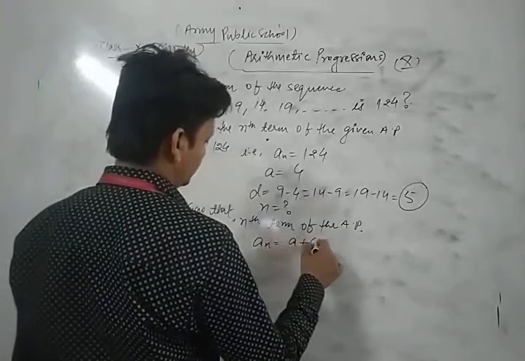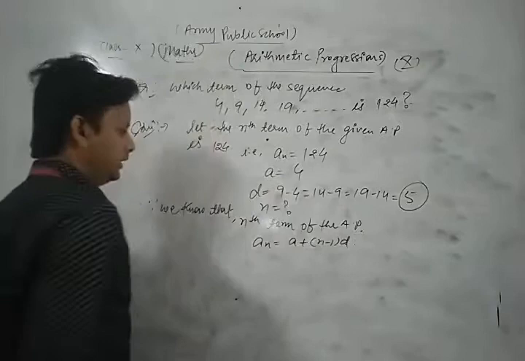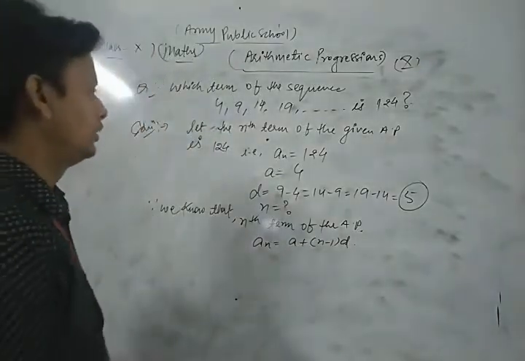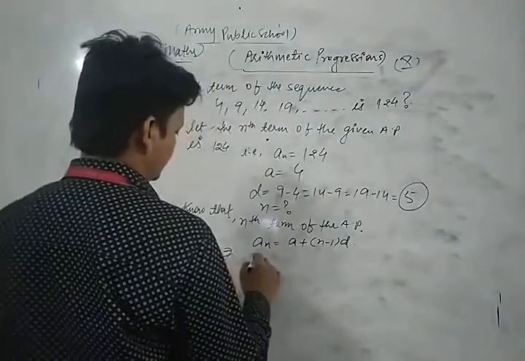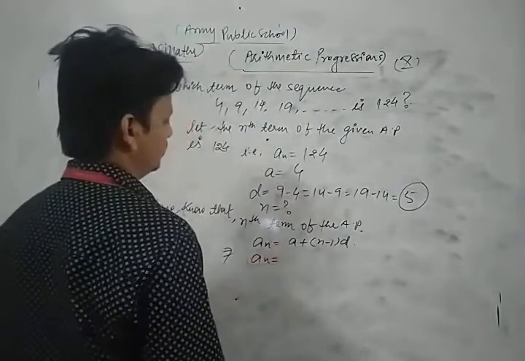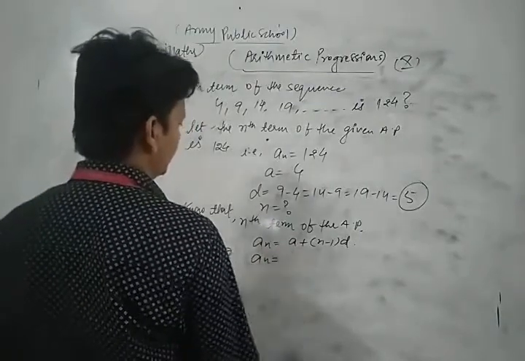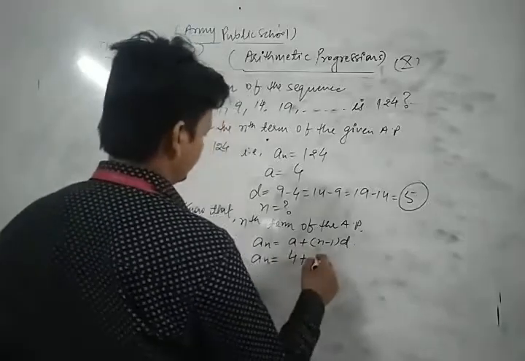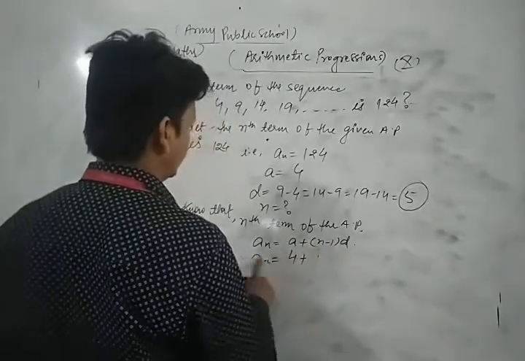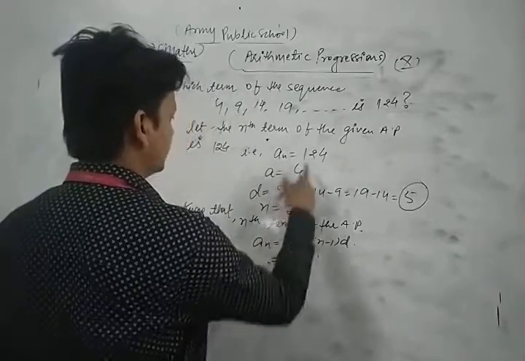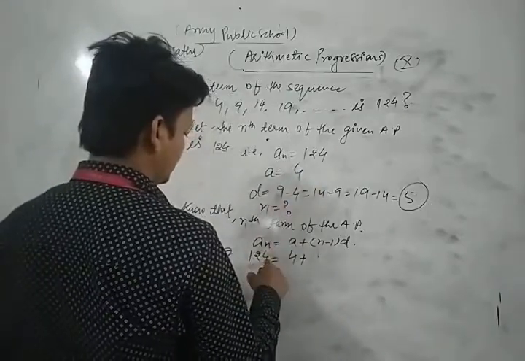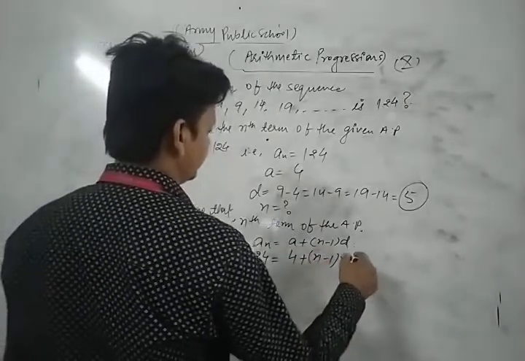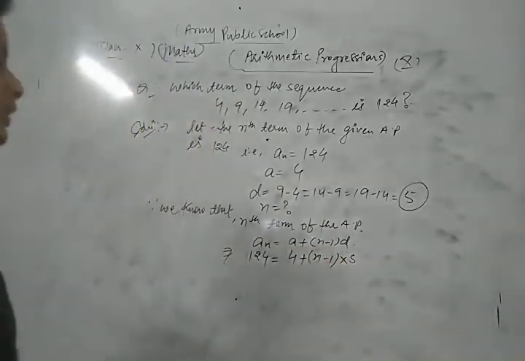An is equal to A plus n minus 1 into D. Now we put each and every value in that formula. So we get An is equal to A, which is 4, plus n minus 1. An we put as 124, and the value of D is 5. Now we just simplify them.